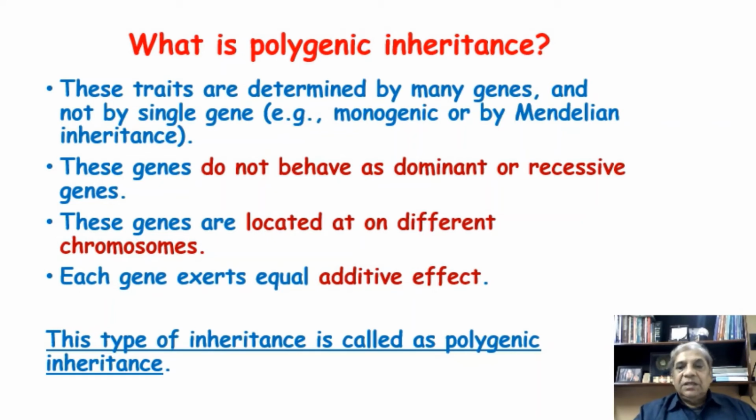That means if it is determined by 5 genes, then the 5 genes will have their additive effect. If the same character is determined by the 10 genes, then the 10 genes will have the additive effect. This is true for the polygenic inheritance. Thus, this type of inheritance is called polygenic inheritance, determined by many genes.